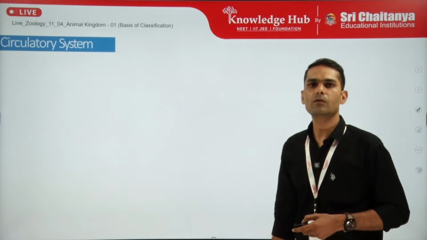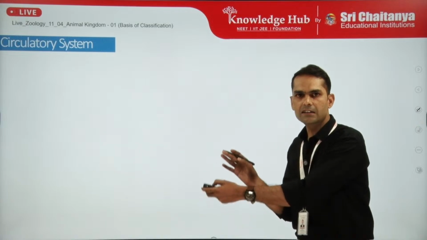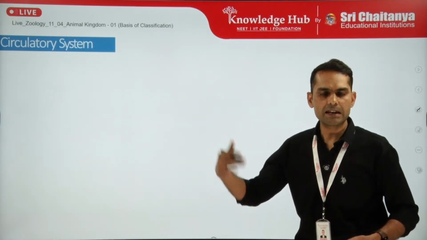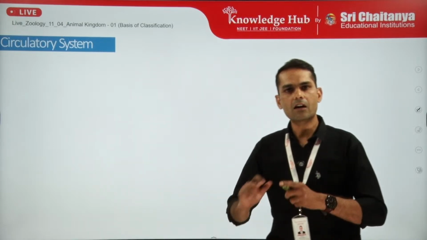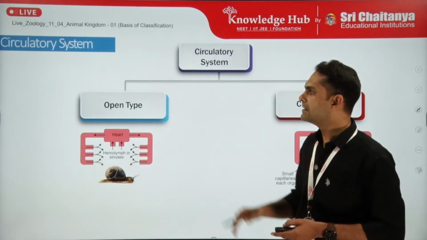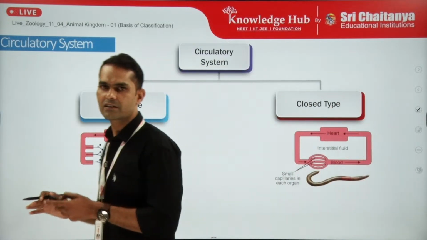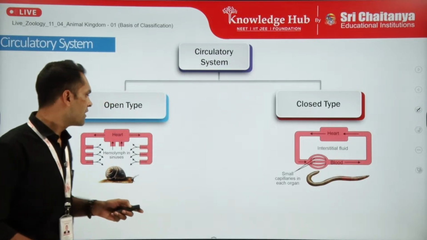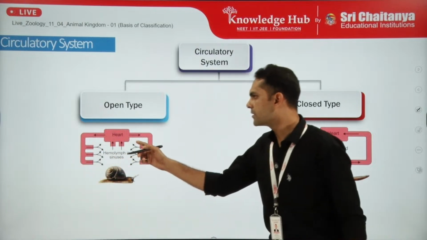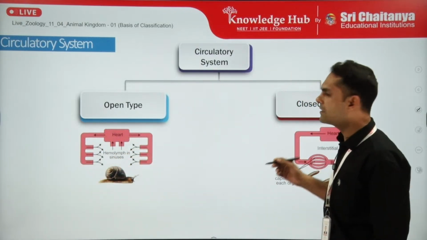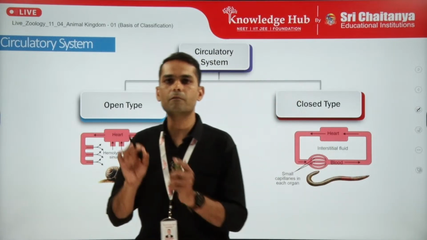Next is the circulatory system. As we have seen in the digestive system, there are two types, incomplete and complete. Similarly, if we look at the circulatory system, it is also divided into two types, that is open type and closed type. Open type and closed type circulatory systems are concerned with the body cavity. One is the open type circulatory system, and the second one is the closed circulatory system, that means it has a closed network of blood vessels.